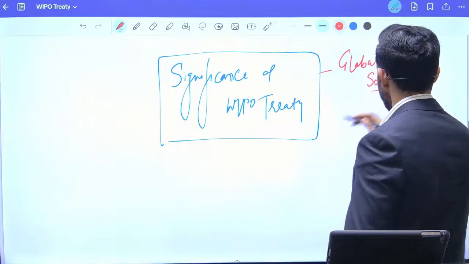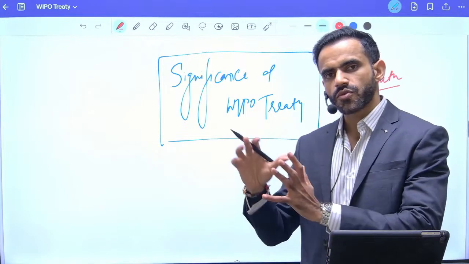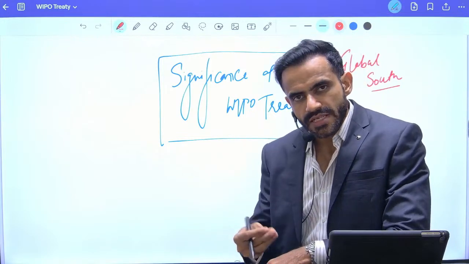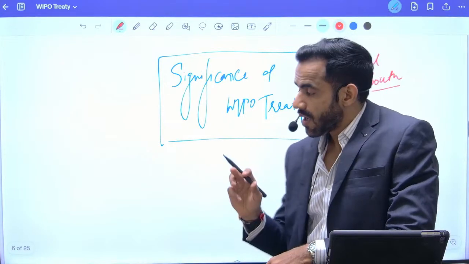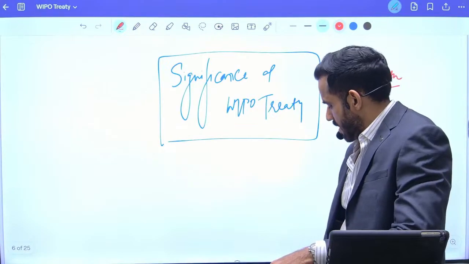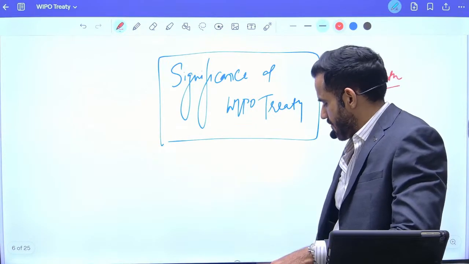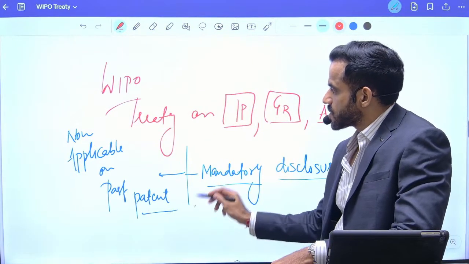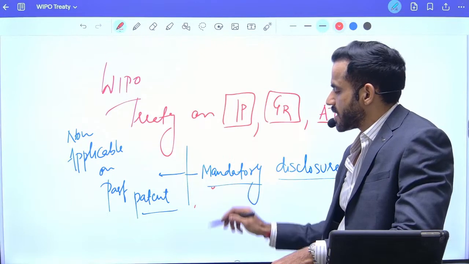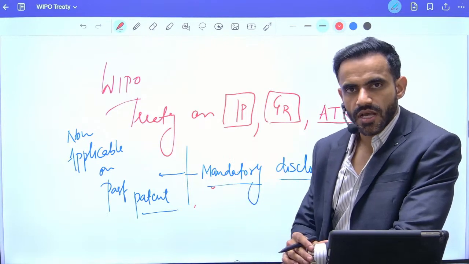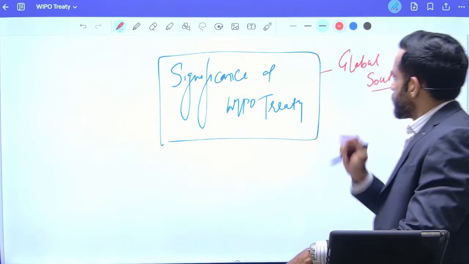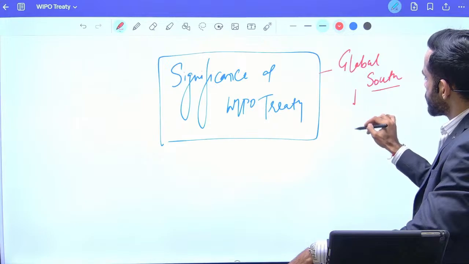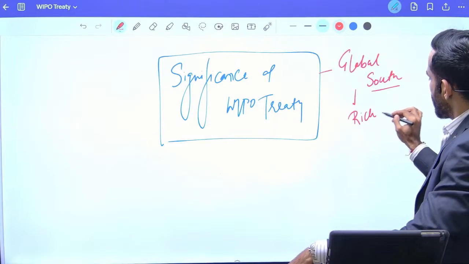Understand, most of the advanced companies are from the Global North. So they utilize the knowledge of the Global South without giving them credit. Under this WIPO treaty, if any company files for a patent, first they will have to mandatorily disclose the source, how they got to know about it. So that is going to be beneficial for the Global South because it is rich in biodiversity.